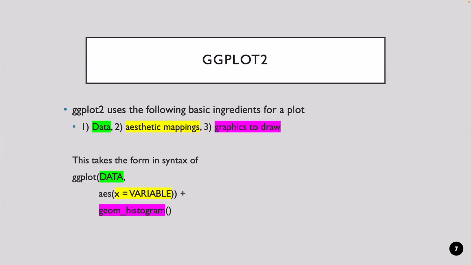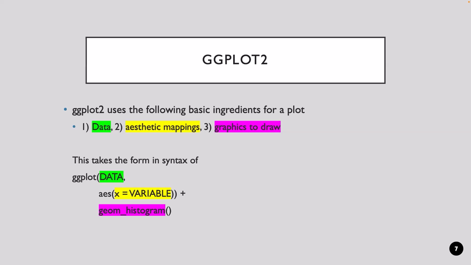Now, in order to create a plot in ggplot, we need 3 ingredients. We need a data object that's going to take the form of a data frame or a tibble. We need aesthetic mappings, and we need graphics to draw. So these are the 3 ingredients. First, we need a source table. Then we need to tell R how to map variables in that table onto particular elements of a data visual. And then we need to tell R what kind of visual to draw.